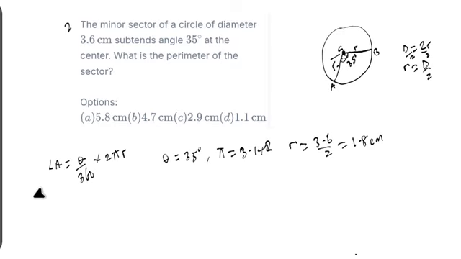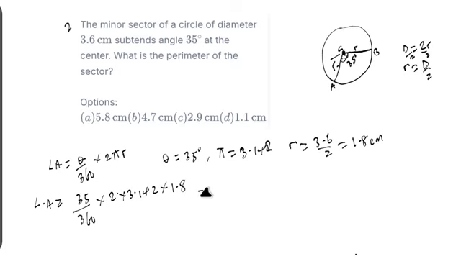So let's put it down. Length of arc is now equal to 35 divided by 360, multiplied by 2 pi, where our pi is 3.142, multiplied by the radius, that is 1.8.